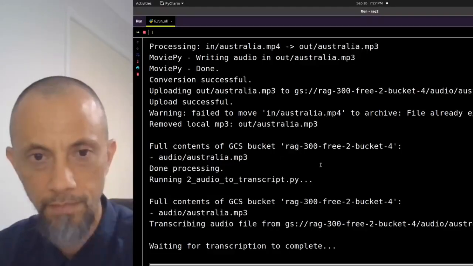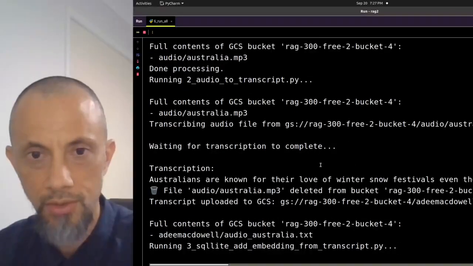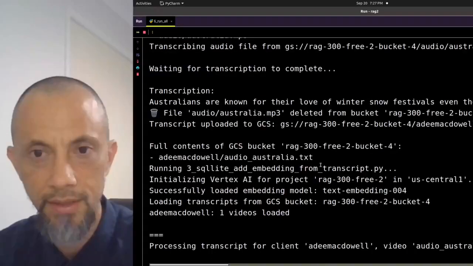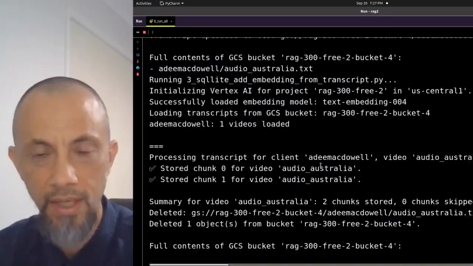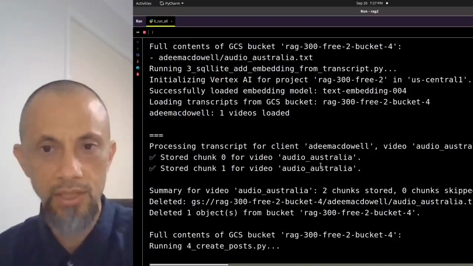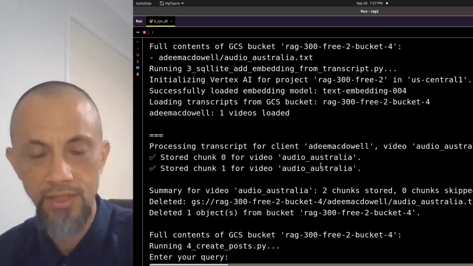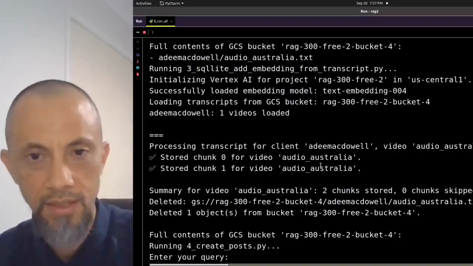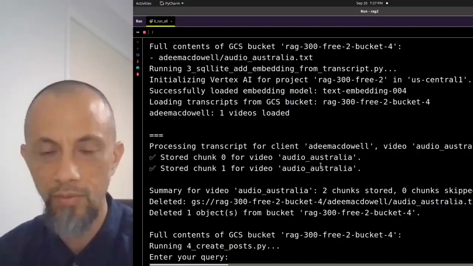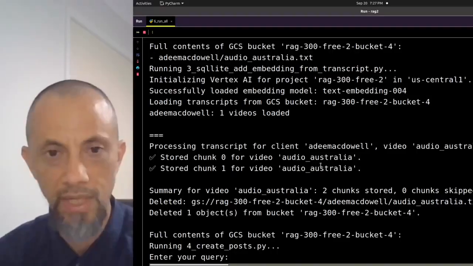This takes a while. Okay, now it's done the transcription, saved it to a .txt file, stored it in the Google Cloud Storage bucket. Now it's taking embeddings, chunks from that text and put it into the vector database. Now we've got the chunks, the embeddings in the database.